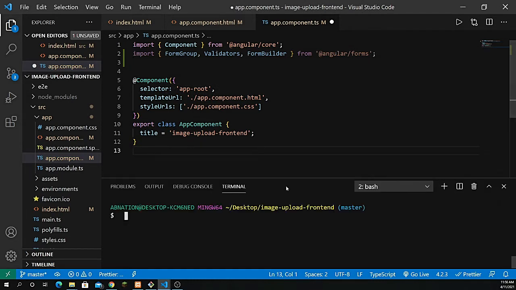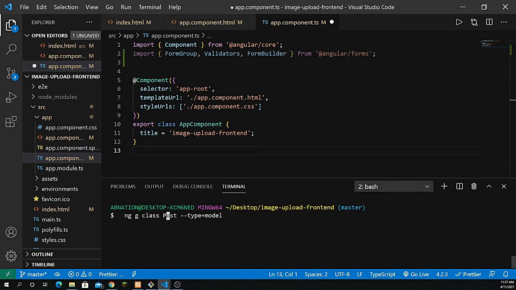In order to create a model, I need to go inside my terminal and add ng g, for generate, and c for class, so I'm going to create a class here. Just create a class with the name of post, and that should have the type equal to model.